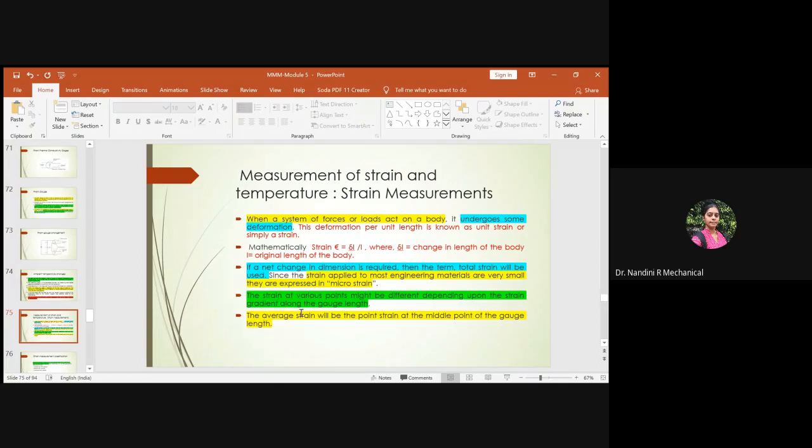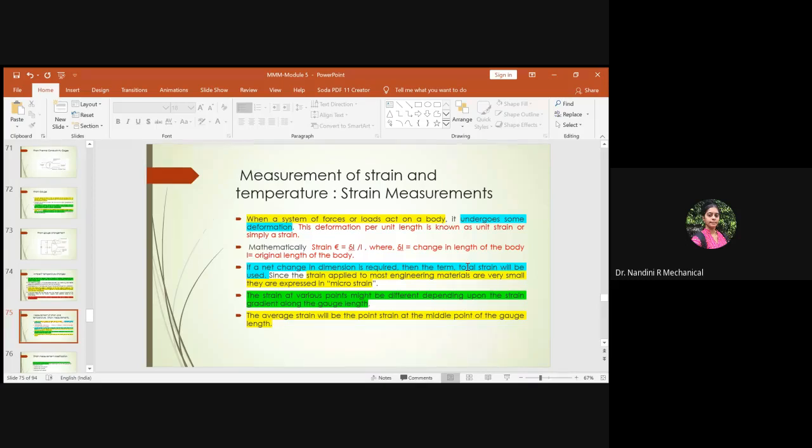So the average strain will be the point strain always at the middle point of the gauge length. So this you have to understand. You know what you mean by strain. Apart from strain, you should be knowing what you mean by total strain. The total strain is the aggregation, the integration of all the strain which is acting at different locations.